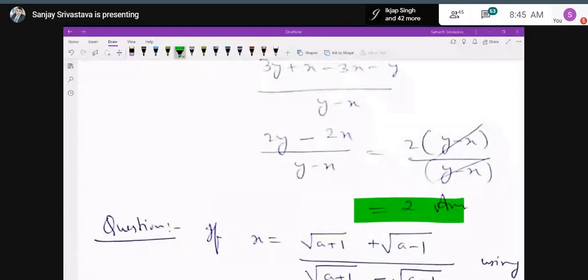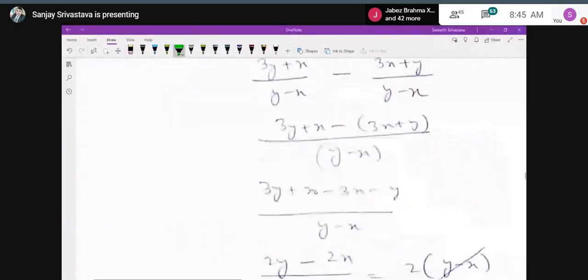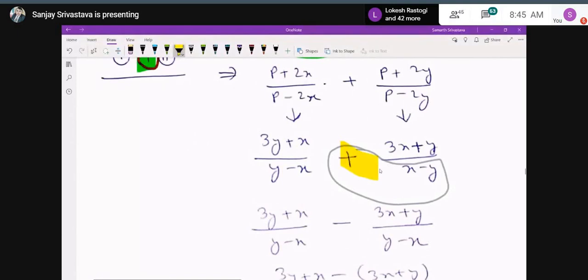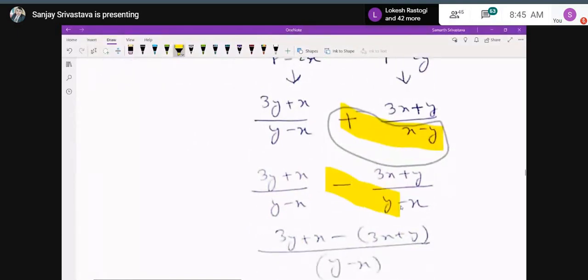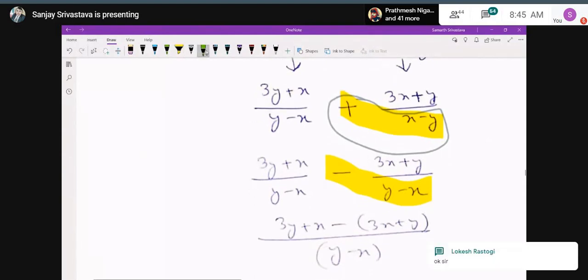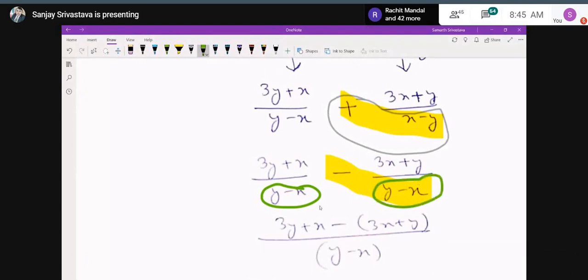Can you show once the sign changing? Okay, I'm just showing (3y plus x) upon (y minus x) is equal to (3x plus y) upon (x minus y). In the term x minus y, I have taken the minus sign outside the bracket. If you take the minus sign, then the position of the elements will change, that is, x will come in place of y and y will come in place of x.